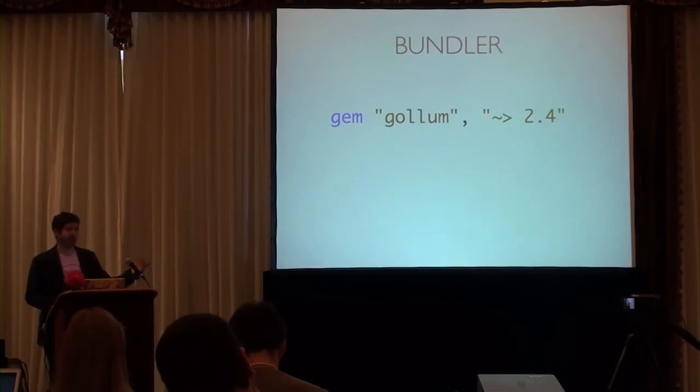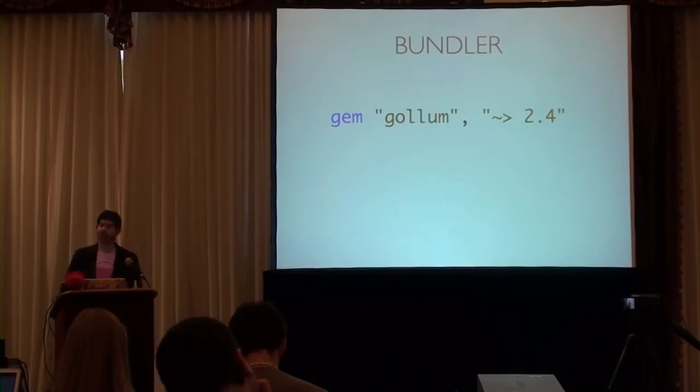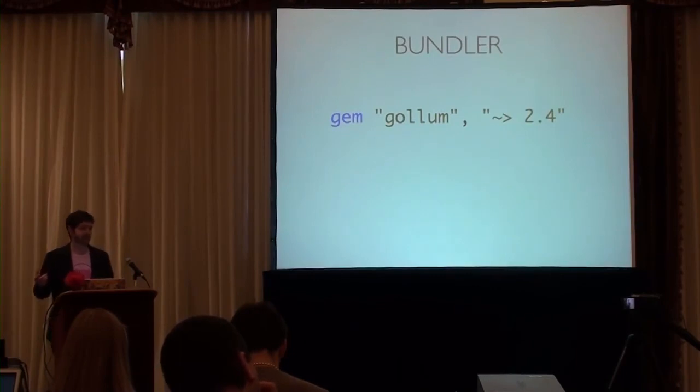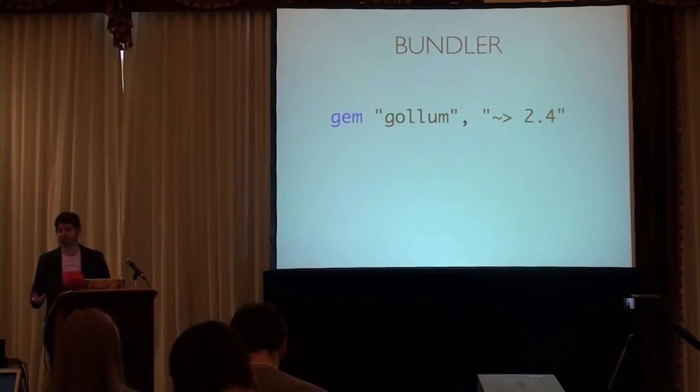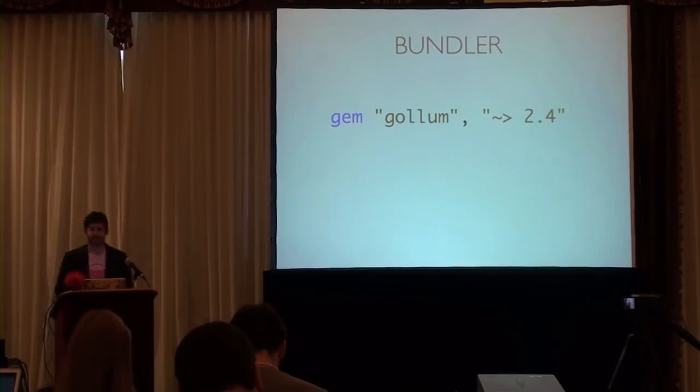So 2.4 all the way up to 3. And now you know that any version 2.4 or higher up to but not including 3 is going to be compatible. According to semantic versioning, it has to be compatible. So now you can very easily upgrade that gem to the new 2.5 version without having any worries. And of course, you should always check this and run your tests and things. But if someone is telling you by the way a version number changes how that works, then you've reduced the amount of effort that it takes to upgrade, and you're ensuring that you don't end up in dependency hell.